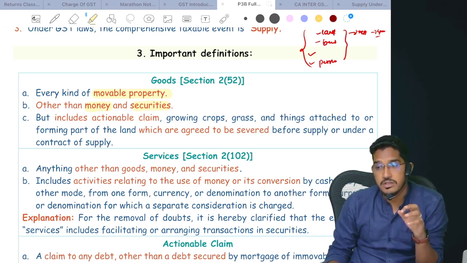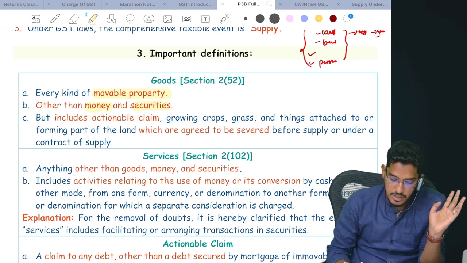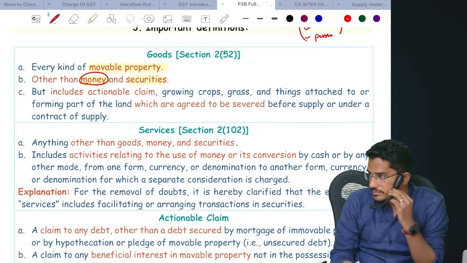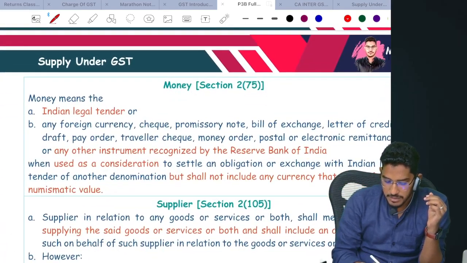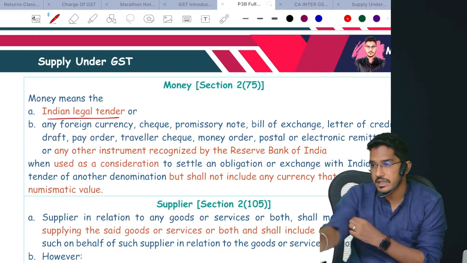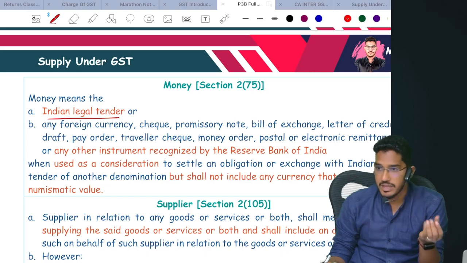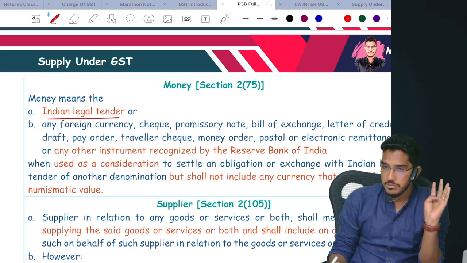What do you mean by securities? Shares, bonds, whatever you call them. So even that will not be in the goods definition. And we need to understand the term money in a bit more detailed manner. The term money is a very broad definition. Money includes Indian legal tender, nothing but money which is currently in circulation, like 100 rupees, 500, 10 rupee notes, 20 rupee notes, and coins which are in circulation. That will fall under the money definition.